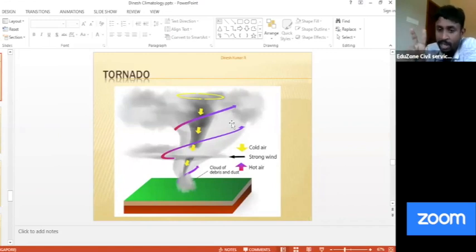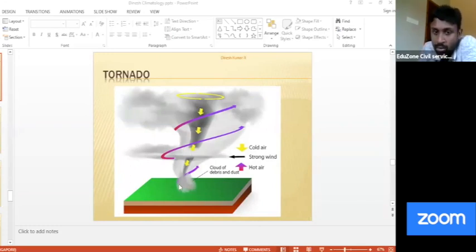So I repeat, please remember, a tornado is relatively an atmospheric disturbance, right? Like a cyclone. But a cyclone originates from the ground, whereas a tornado comes from above. From a heavy or well-built cloud, a cold channel or cold vortex starts descending downwards in a narrow channel.